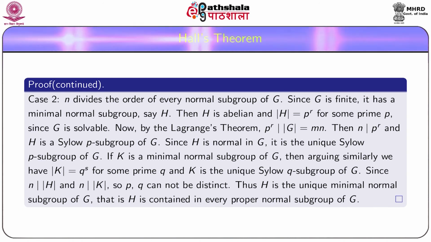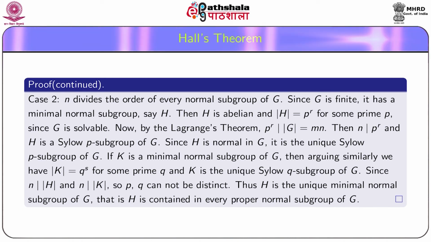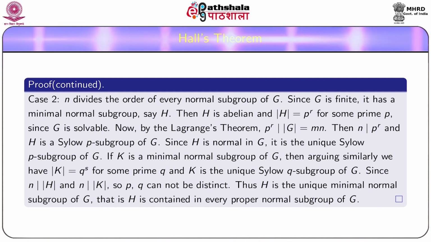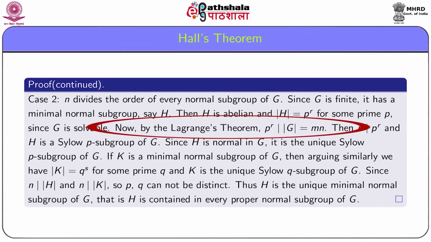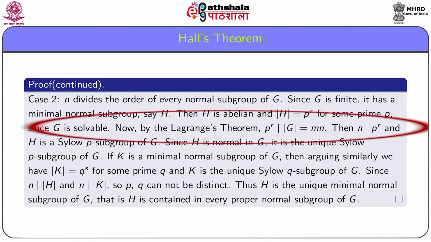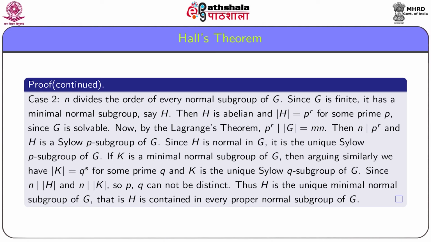Since G is solvable, it follows from the previous lemma. Now, by Lagrange's theorem, p to the power r divides order G equal to mn. Then n divides p to the power r and H is a Sylow p-subgroup of G. Since H is normal in G, it is the unique Sylow p-subgroup of G.